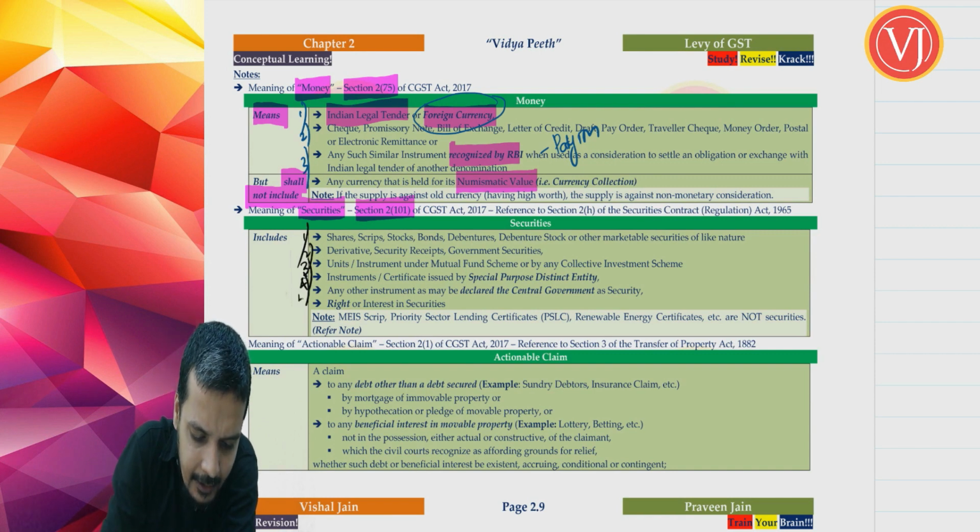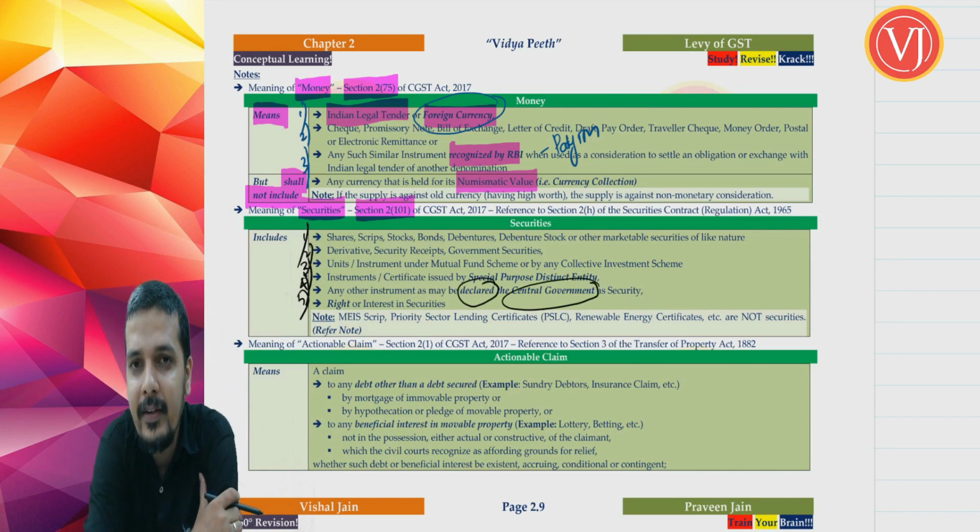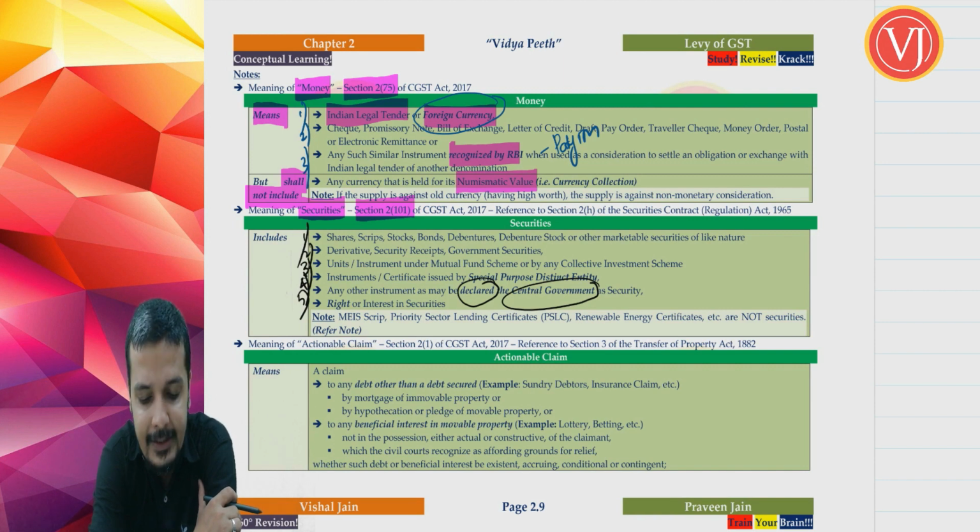Now, point number 5. Any other instrument as may be declared by central government as security. See, first 4 points are very specific. What are the first 4 points? Point number 1 was shares, scrips, stocks, etc. Point number 2 was derivatives, security receipts, and government securities. Point number 3 was in relation to mutual funds. Point number 4 was in relation to a certificate or an instrument given by special purpose distinct entity.